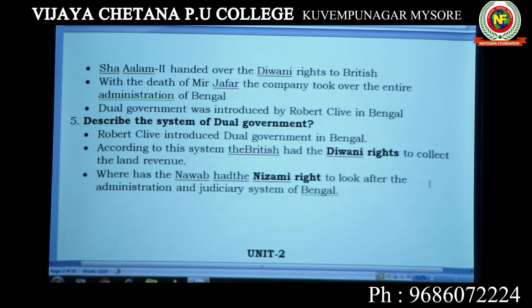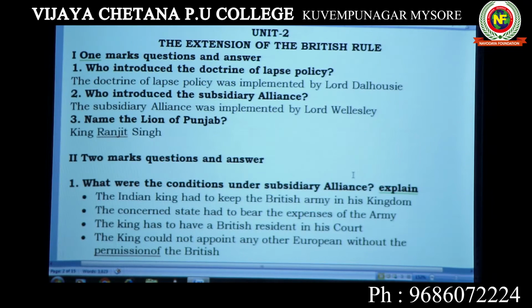Let us go to the second chapter and see the important things. The second chapter is the expansion of British rule. In this chapter, we see two major wars: the Anglo-Maratha War and the Anglo-Sikh War. So let us see what multiple choice 1 mark questions can be asked here.